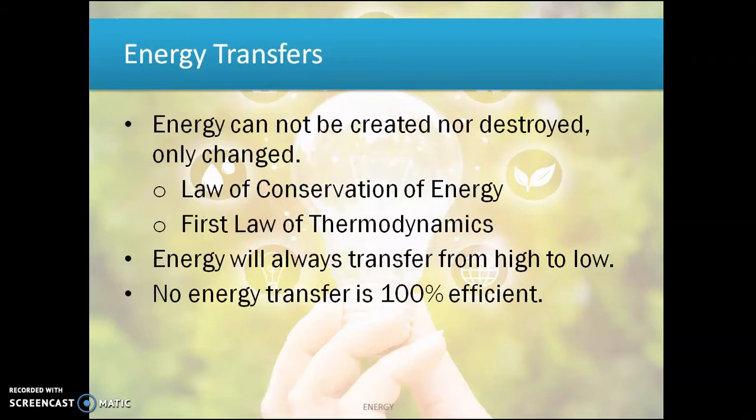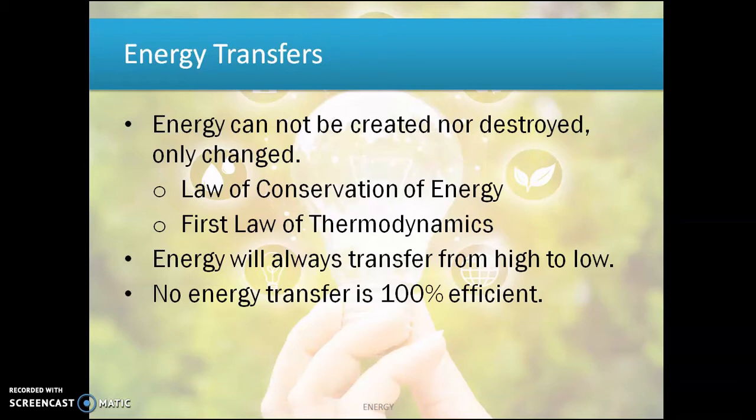Okay, so we have studied the law of conservation of energy, right? Energy cannot be created nor destroyed. We have so much energy, but it is not created, neither is it destroyed. It's just transferred from one form to the other, and that is your first law of thermodynamics. And energy will always transfer from high to low.